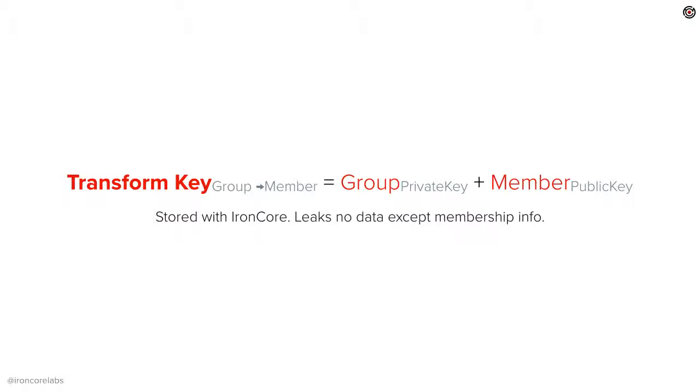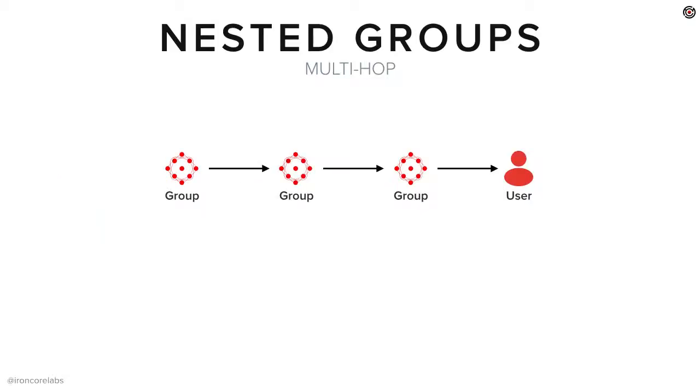In our case, it requires the group private key, which the administrator of the group has access to, and the public key of the person they want to add as a member. Those two things come together to make the transform key, which is stored with IronCore, but it does not leak any data except for that membership information. And I mentioned earlier, of course, you can nest groups.